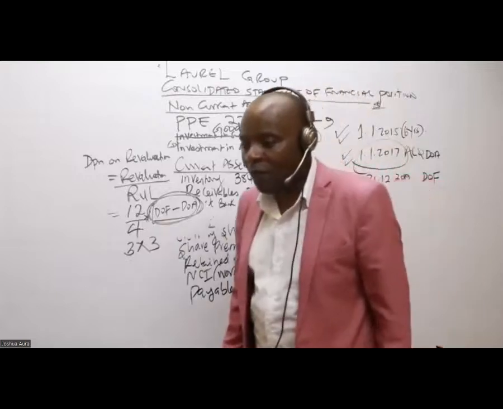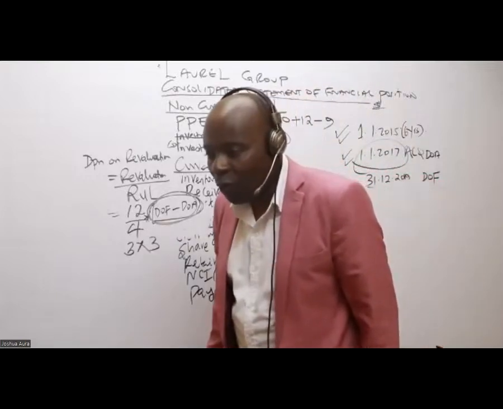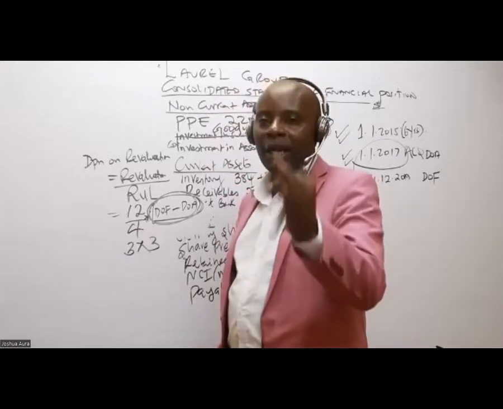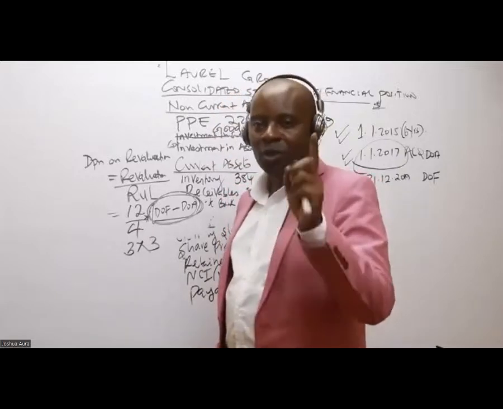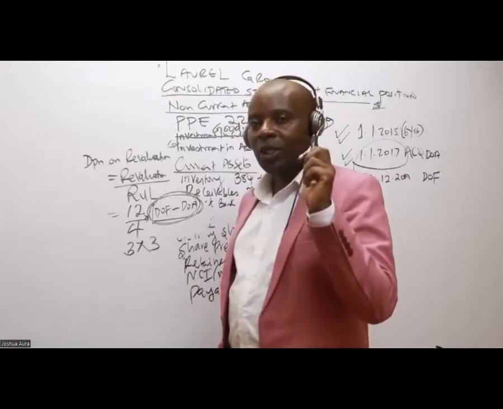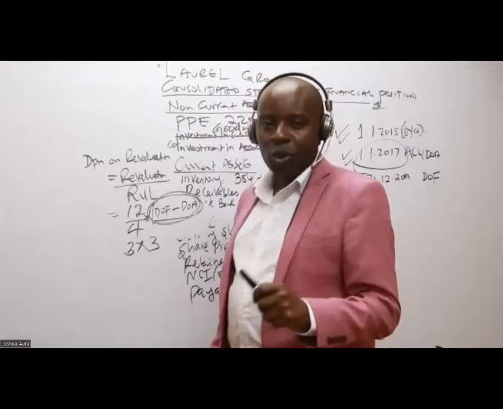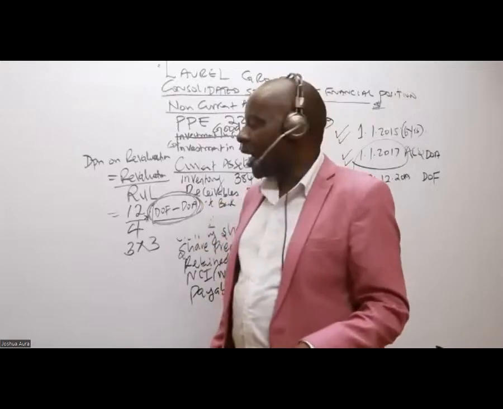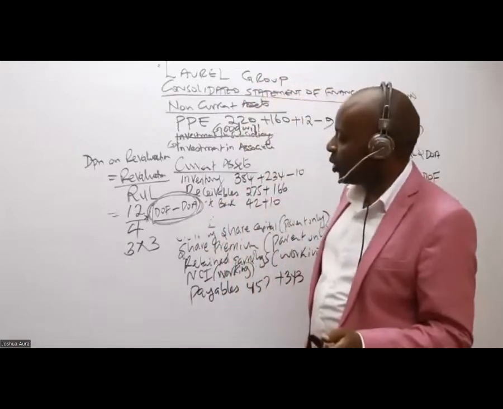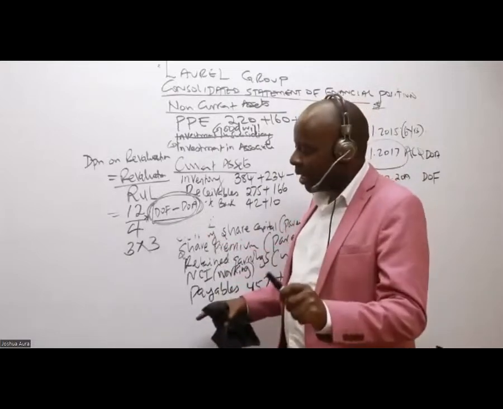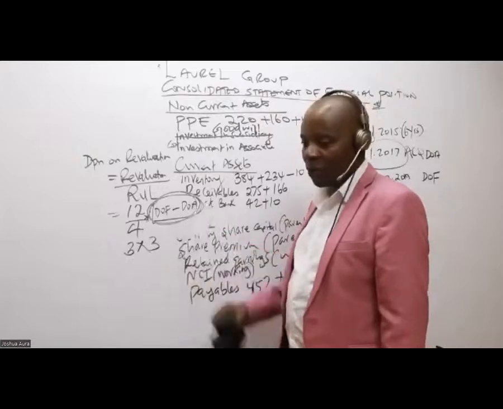But you see, 12 over 4 is 3 per annum. And ourselves, ladies and gentlemen, we want to get cumulative depreciation to date, to the time we are doing the financial statements. And how do we get this cumulative period? You take the date of the financial statements minus the date of acquisition.